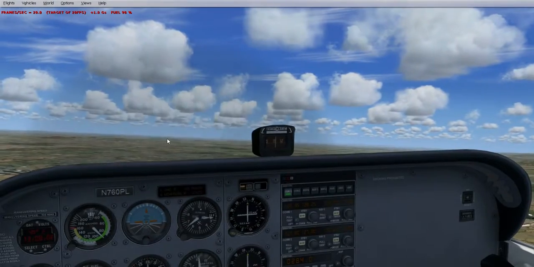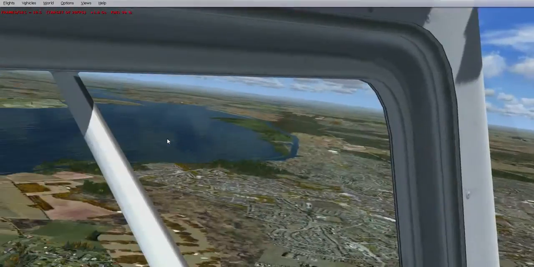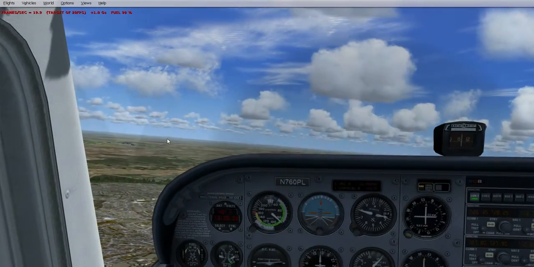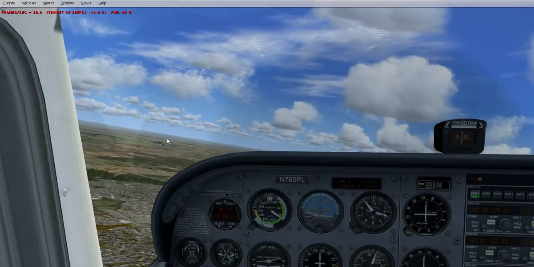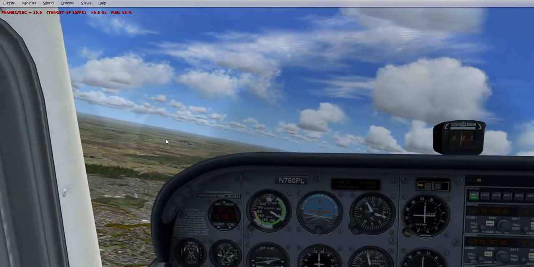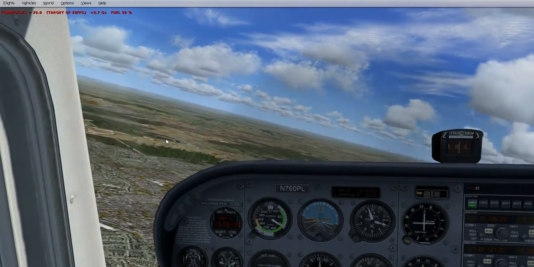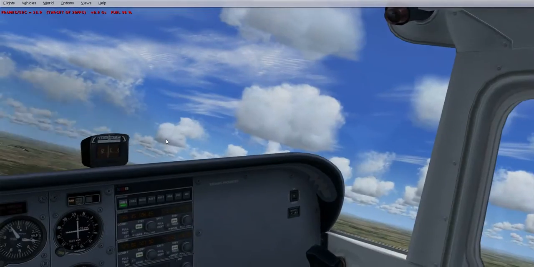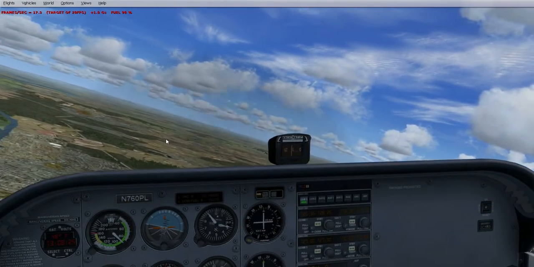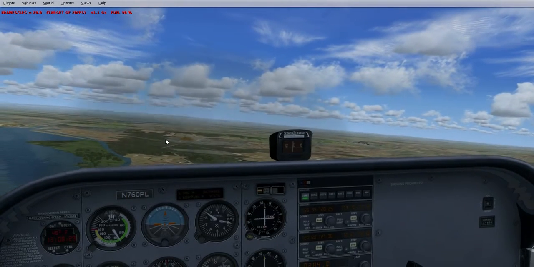In real life, the Cessna flight yoke is more responsive than any flight yoke that you would get on a flight simulator. I do like the SATEC flight yoke, but the Cessna in real life is far more responsive to turns than the actual flight simulator flight yokes are.